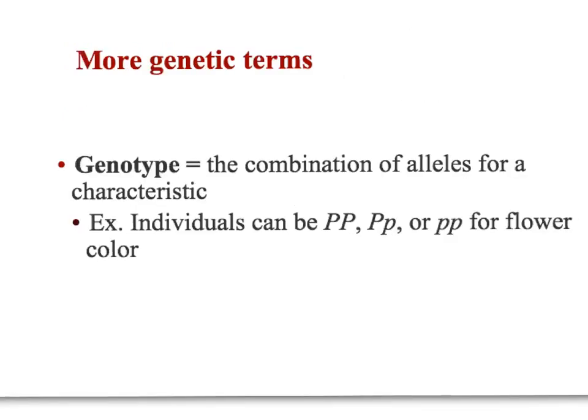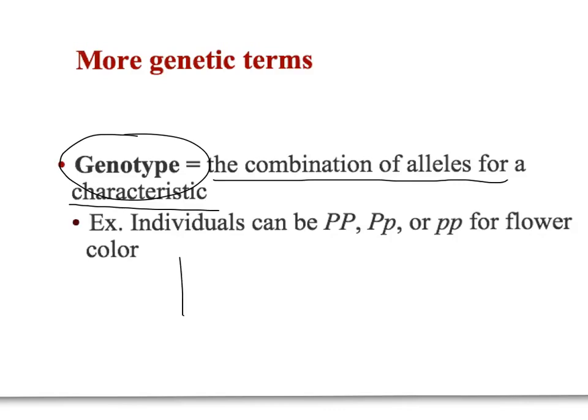So a couple more vocabulary words for you to round out the video. So now we can look at the genetics of an organism at different levels. We can look at what type of alleles they have, and we can look at what physical traits they have, and they might be different. So the actual combination of alleles that an organism has, we call the genotype. So the genotype for a purple flower might be capital P, capital P. That means they have two dominant alleles.